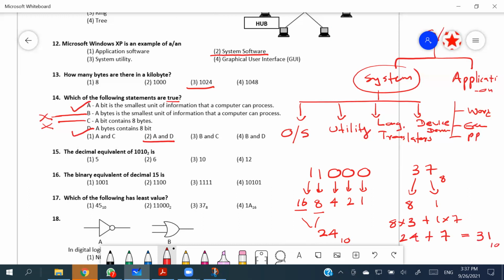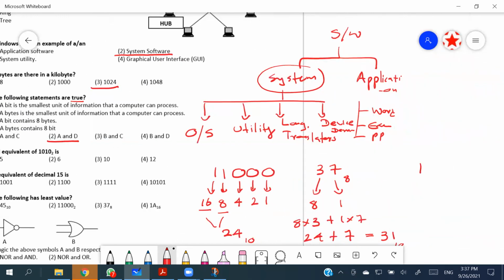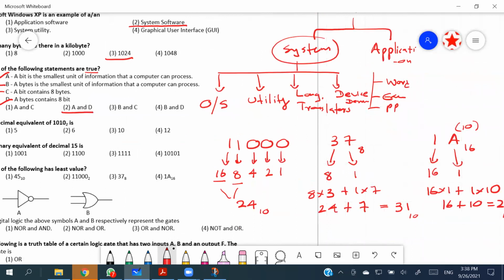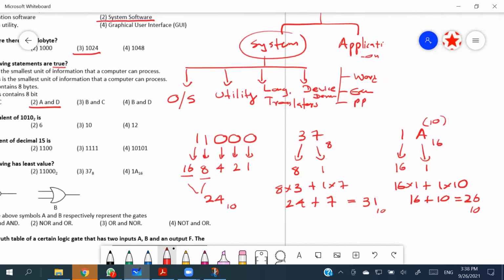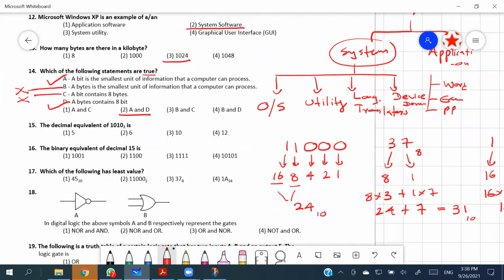So the last one is 1A in base 16. A means 10. The place value for the 1 is 16. So 16 into 1 plus 1 into 10, that means 16 plus 10, which equals 26 in base 10. So we got 24, 31, and 26. The decimal value given is 45.